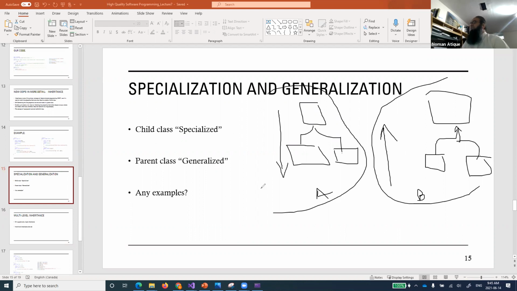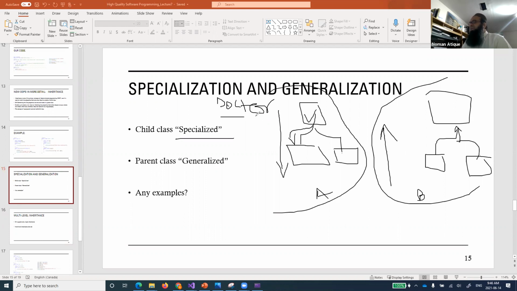A is specialization. So remember, whenever you are going from top to bottom, we are specializing. We are creating child classes. Specialized means this class has generic features, and I want a specialized feature. So for example, let's create a common scenario, doctor. And yes, B is a generalization.